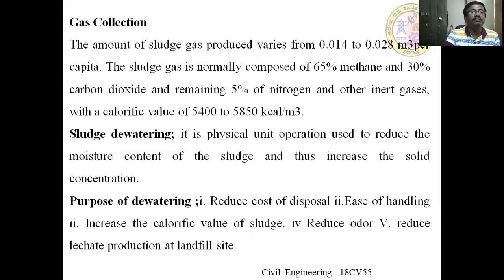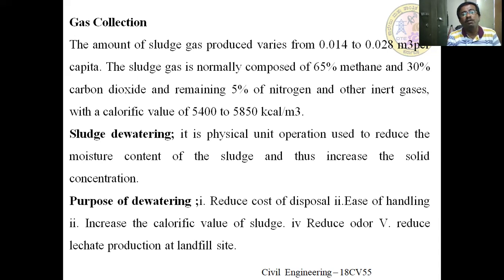Gas collection. I have already explained that the gas which is produced due to the anaerobic digestion is methane gas, which is highly inflammable and also a main source of energy for cooking purpose or heating purpose and all these things. The amount of sludge gas produced varies from 0.014 to 0.08 meter cube per capita, depending upon the organic matter present. The sludge gas is normally composed of 65% methane gas, 30% carbon dioxide and the remaining 5% nitrogen.